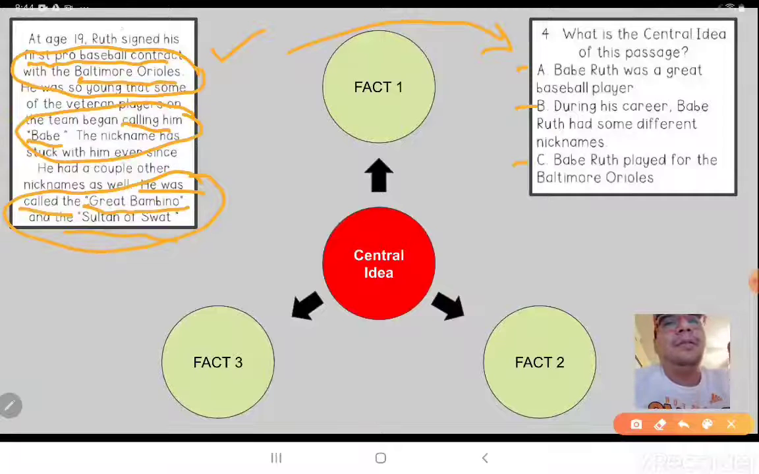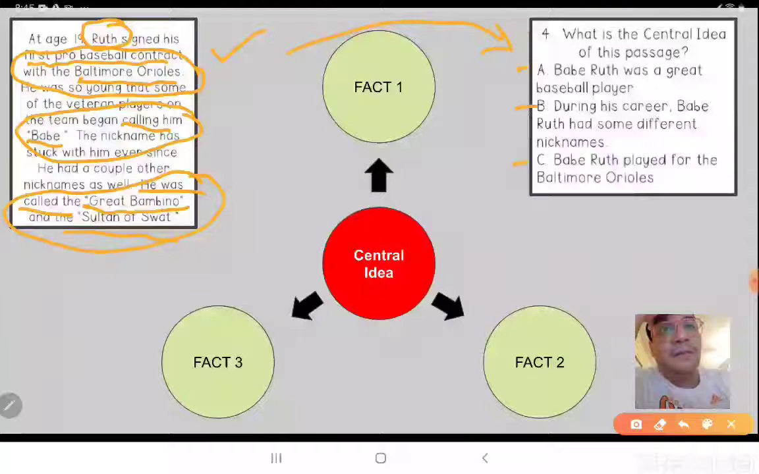And Ruth, of course, age 19 Ruth, that's a fact too, because his name was Ruth, Babe Ruth, right? That's his last name. So we have 3 things here, 4 different things we circled, and we can identify things that are in common. What's the common thing here? Ruth, which is his name, a contract.